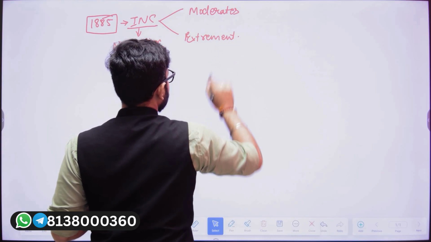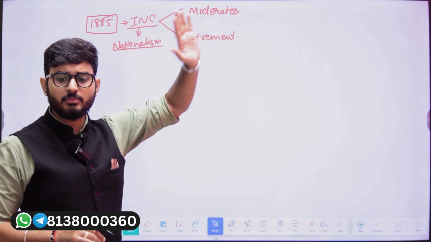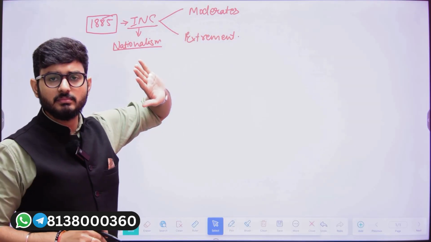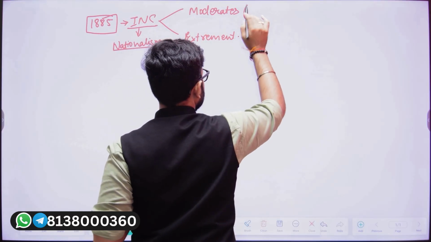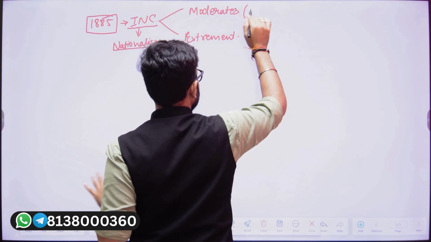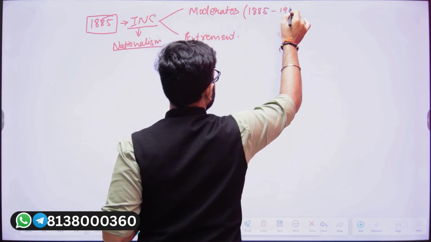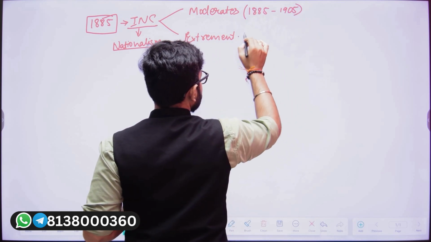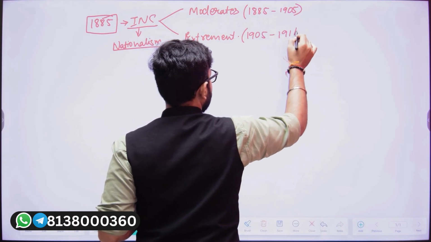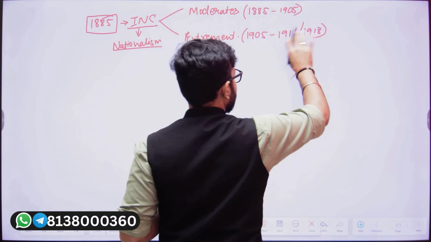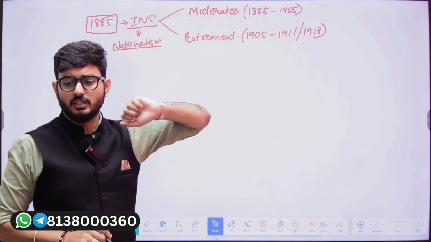Now when we talk about the moderates and the extremists, it means the Congress was dominated by moderate nationalists at one point of time, and by extreme nationalists at another point of time. If I divide the time frame, as you might be aware from having already done the INC, it is from 1885 till 1905. And the extreme nationalistic Congress phase is from 1905 till 1911 or 1918. The end time is somewhat debatable, so we can also talk on that particular scenario.